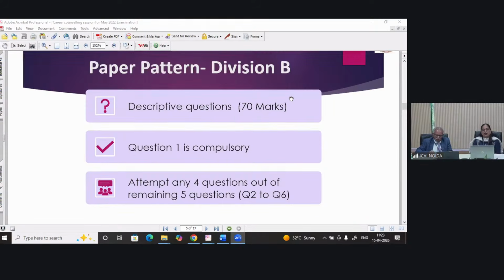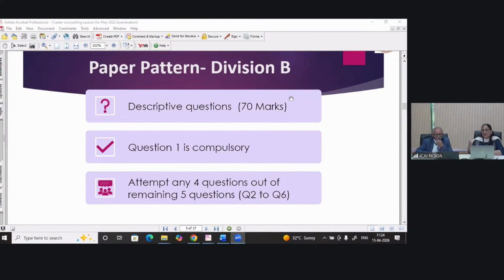Rote learning is not at all required, because several times students ask us, ma'am, if we have not written word by word, we will not get the marks. Of course, some answer sheets are being circulated among students. Maybe if you read carefully, certain parts must be missing in the answer. But yes, those are exceptional answer sheets. You have to focus on your preparation strategy, on your presentation of answers, on your writing skills, on how you are writing in the examination.